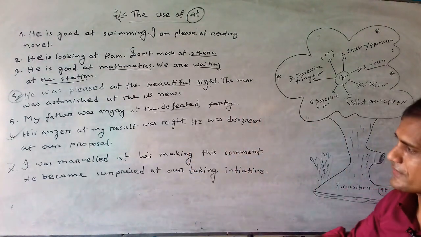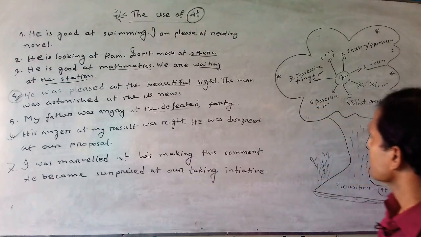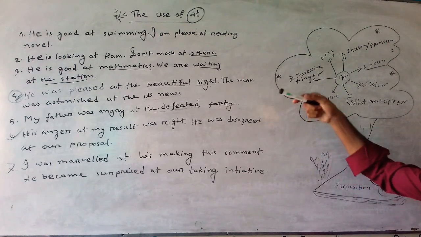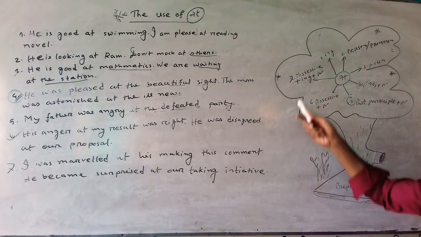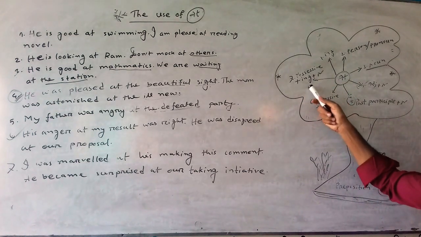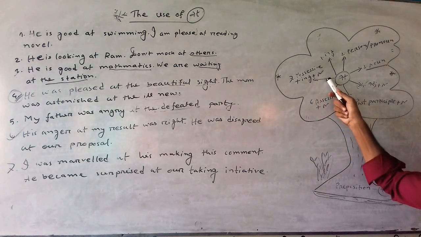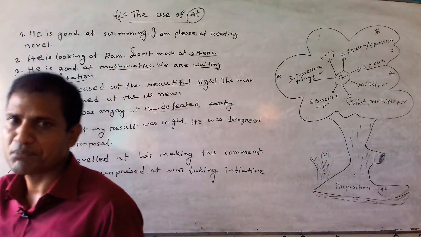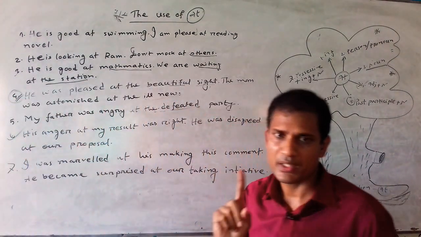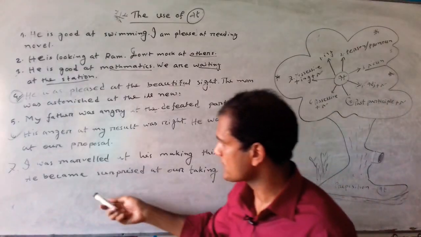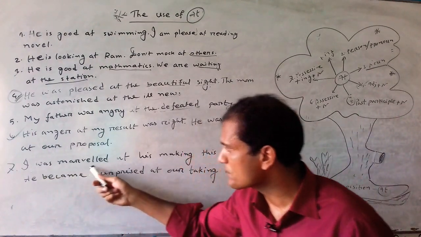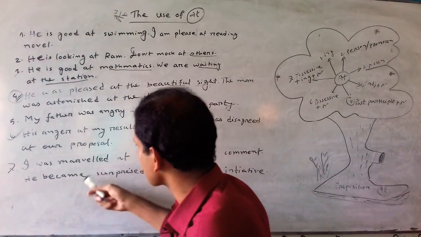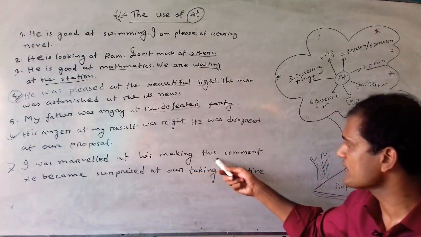Our last stage, rule number 7. Rule number 7 indicates the best use of this preposition at. After this preposition we can use a possessive form plus ing form plus a noun. That means at the same time we can use three kinds of participles in a sentence after this preposition at. For example, I was marveled, that means I was astonished, to wonder at his making this comment.